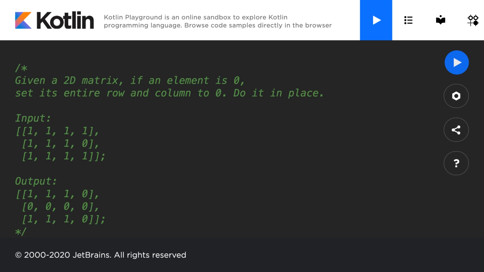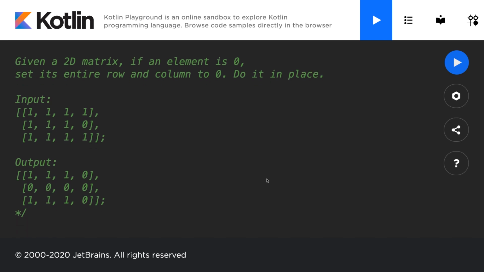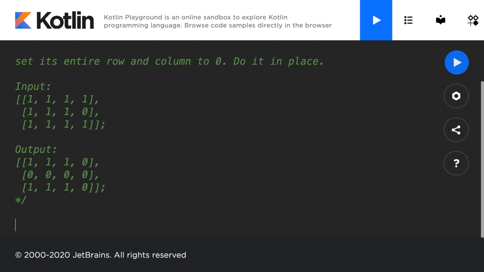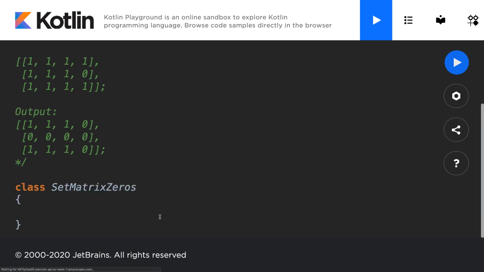So let's go ahead and do just that here. I'm going to come down below the sample code of the actual question and some input and output examples, I'm going to make a new class and I'll call this set matrix zeros, and I'll open up the class like that.